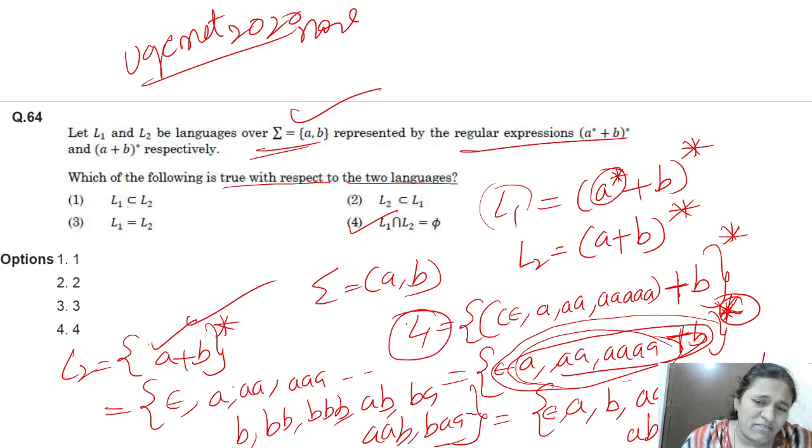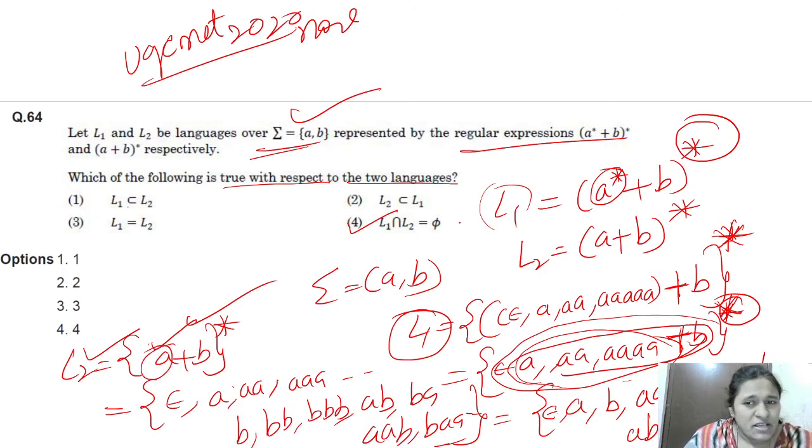In language L1, nothing is more than in language L2, because A star inside makes no difference, since outside there is a whole star. Just by using this outside star, we can take any number of A's. No need of taking A star inside, because there is already a star outside.